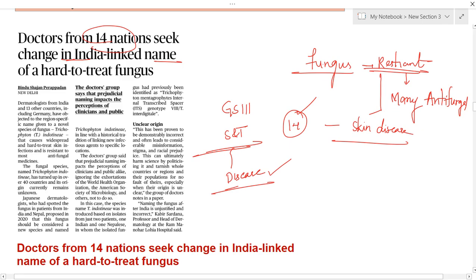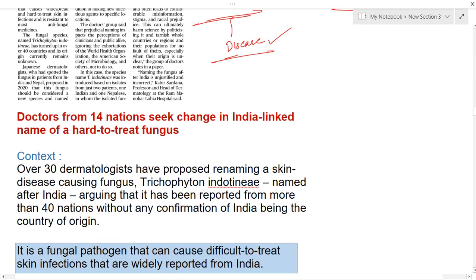And it is also important from your GS paper 2 under international relations. There you will be studying about the role of India in other countries. So that is the thing that you have to see. And even you have to see the role of WHO.